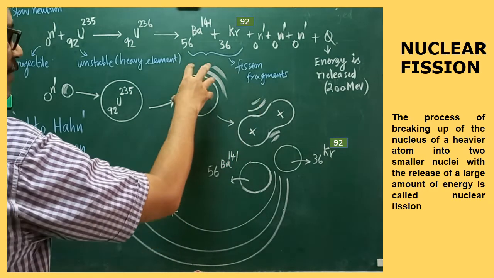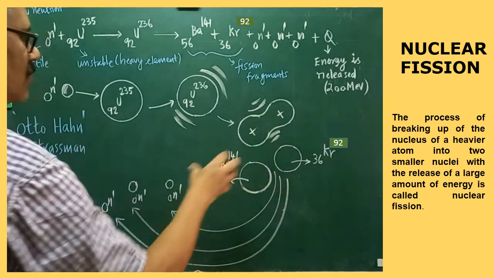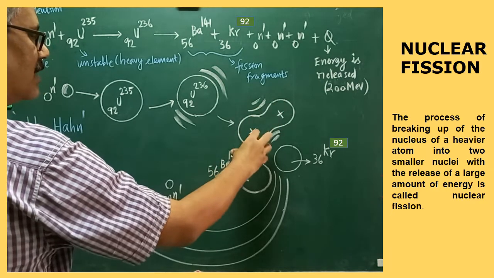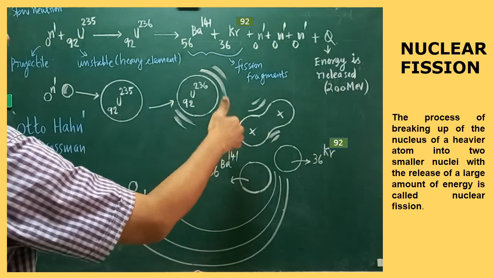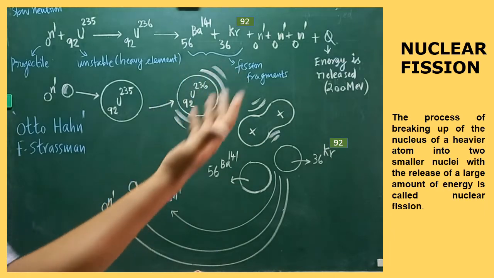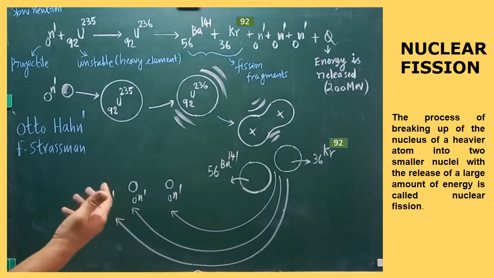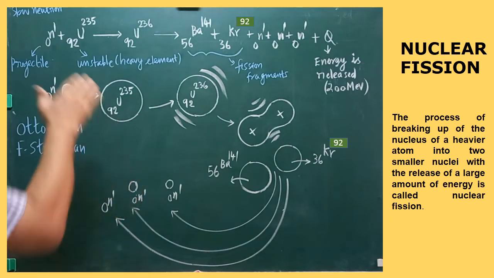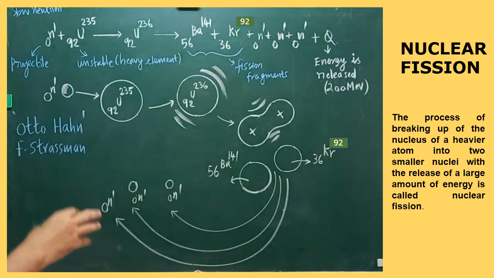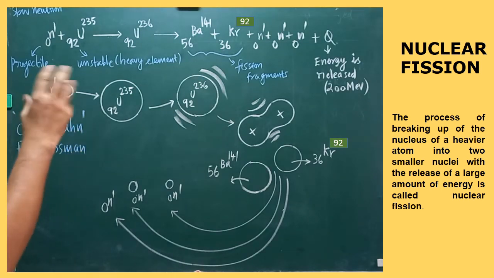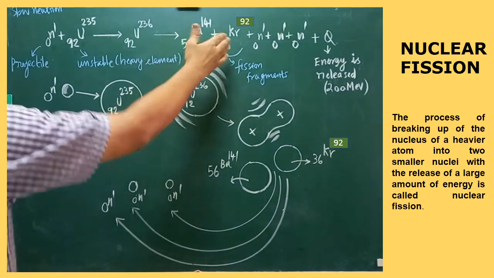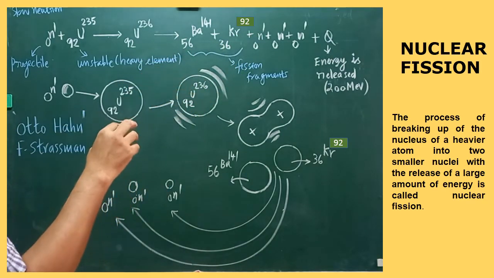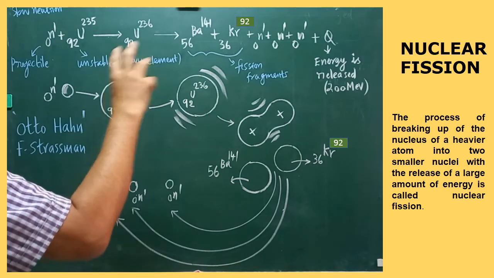A single nucleus is going to be split into two fission fragments. So two nuclei are formed. One may be of heavier size and another of smaller size. There are several possibilities. Are you clear? Totally 90 types of nuclear fission reactions are possible. This is one example to learn the fission process. Are you clear? Not only barium, krypton and 3 neutrons; totally 90 types of nuclear fission reactions are possible.